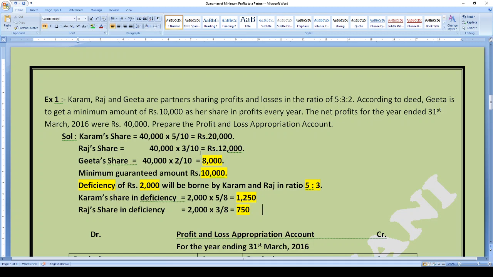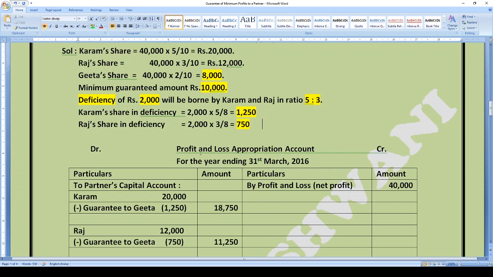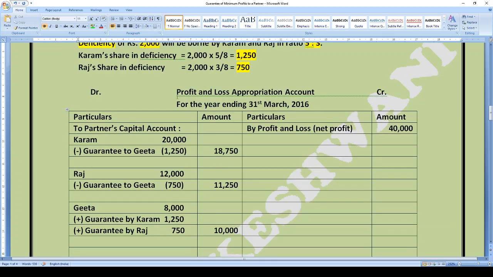So now how you are required to prepare the P&L appropriation account, we are going to discuss this in further solution. You have prepared the format of P&L appropriation. It is for the year ending 31st March 2016. It has been mentioned clearly. Here are your columns: particulars, amount, this is the debit side, and particulars, amount for the credit side.